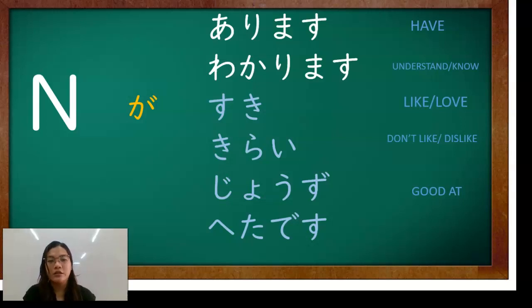As you can see, arimasu means have, or meron. Wakarimasu is understand or know, naintindihan. Suki is like or love, gusto. Kirai is you don't like it or you dislike it. Jouzu is good at, and heta is no good or poor at doing something.